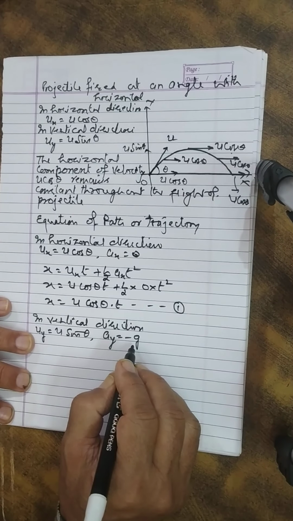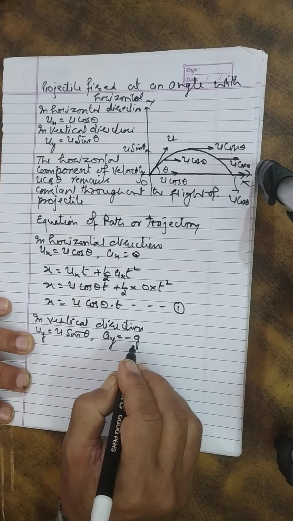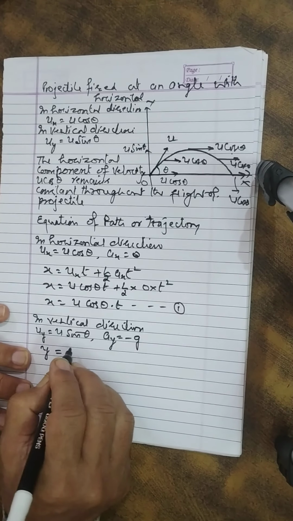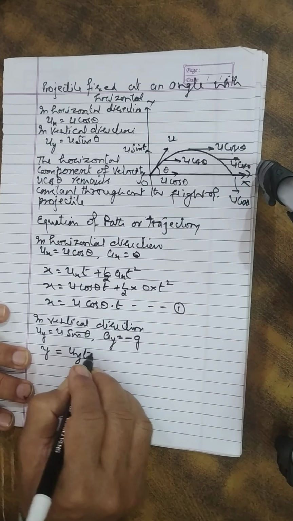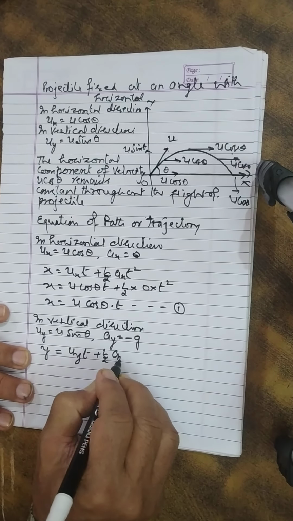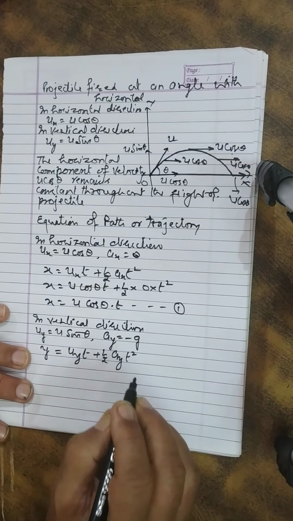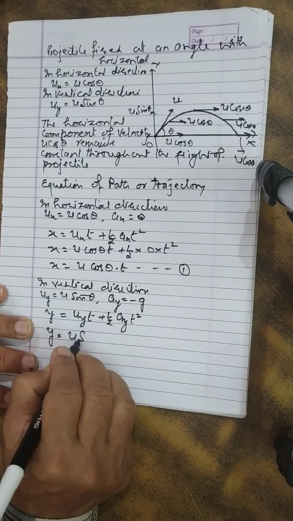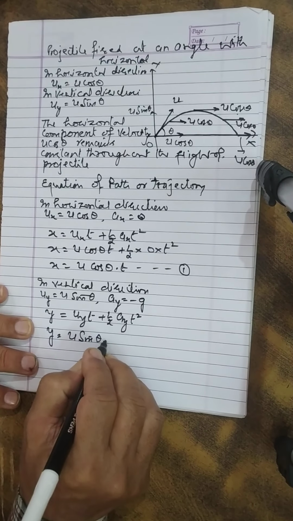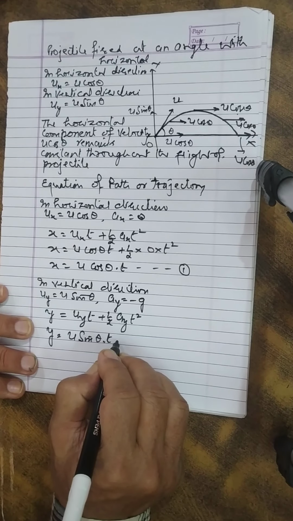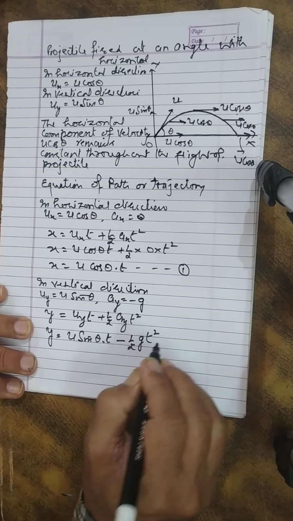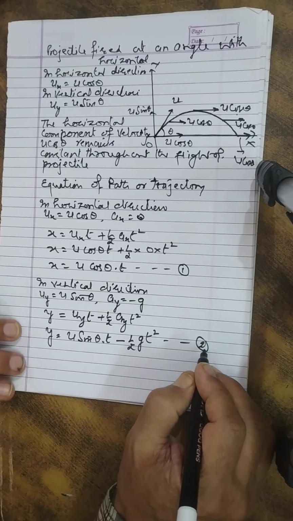Ay is equal to minus g. What is y? y is equal to uyt plus 1 by 2 ayt square. That is y is equal to u sin theta into t minus 1 by 2 gt square. This is equation number 2.